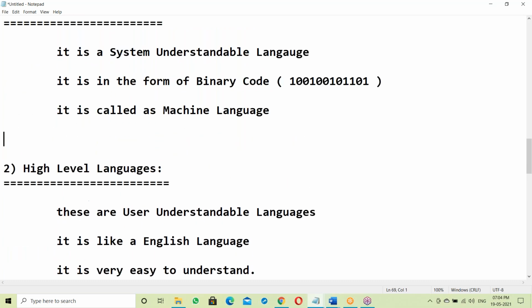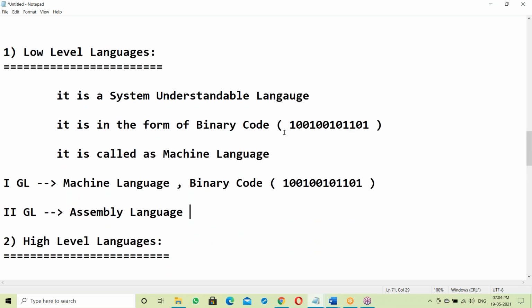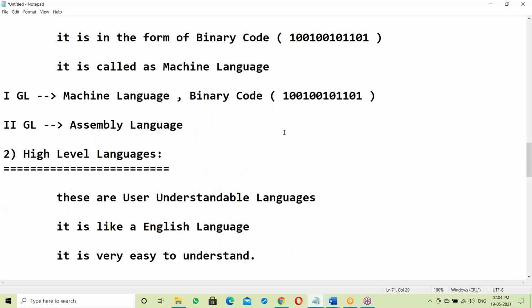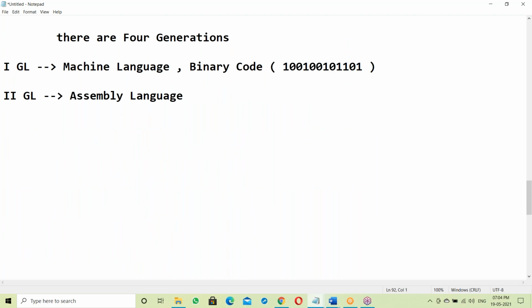So these two are low level languages. First and second generation languages are low level languages. Next, third GL and fourth GL. Third generation languages are procedure oriented languages.